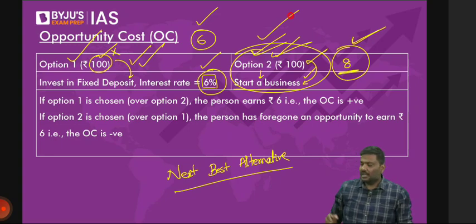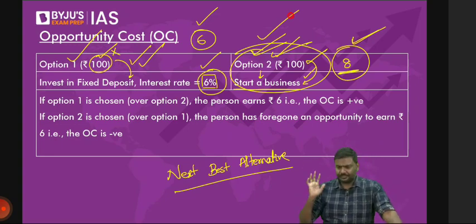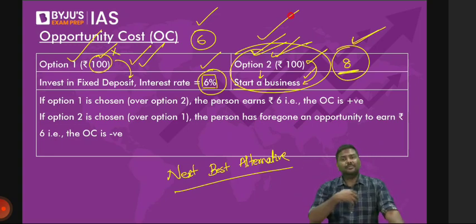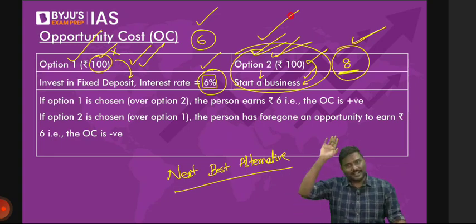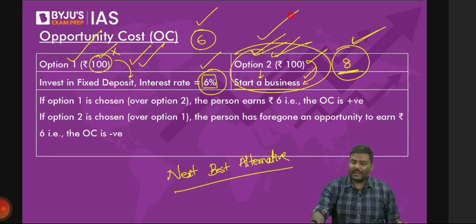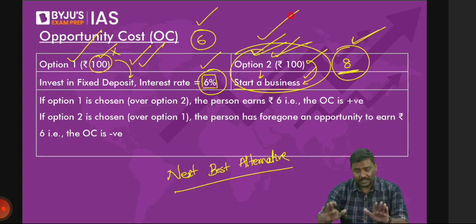Now the opportunity cost can be positive as well as negative. Right, I'm going to the next point now. Opportunity cost can be negative or positive. So will there be 0 opportunity cost? I'll come to that later. Have patience. Now what I've written here, forget about 8 rupees. Focus on what is already there in the slide.